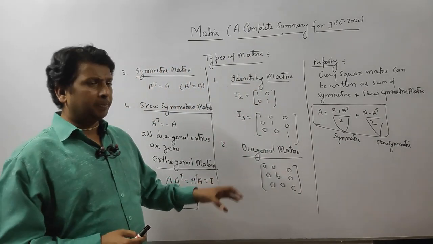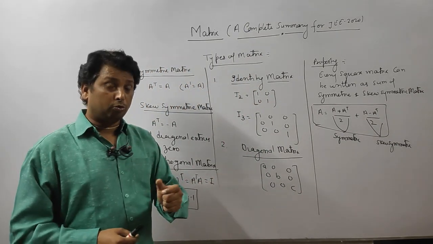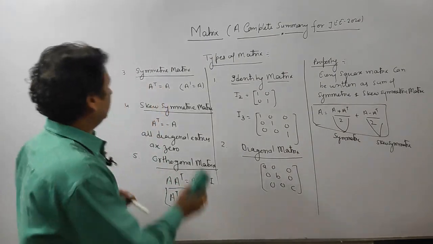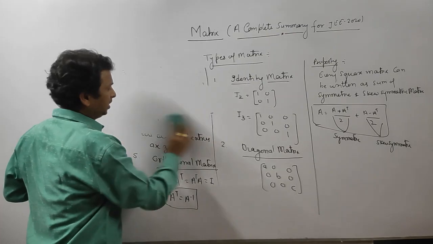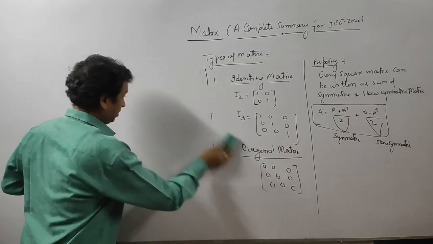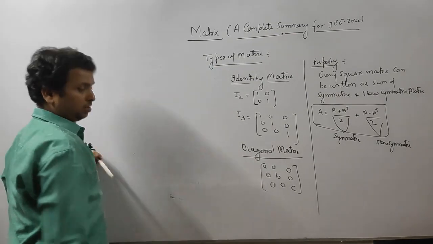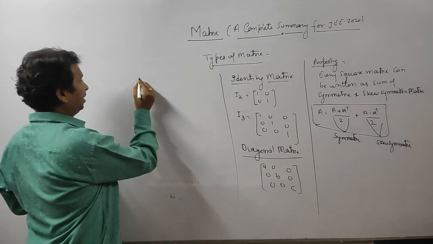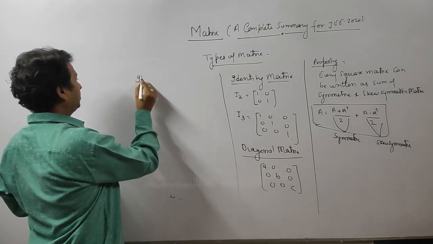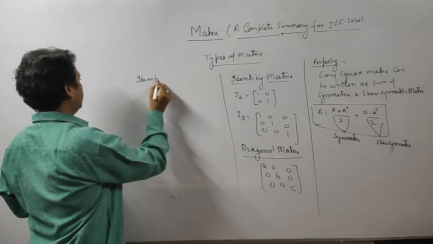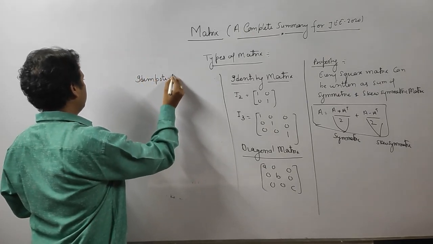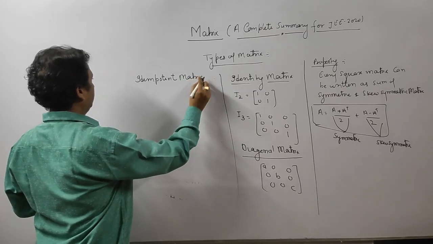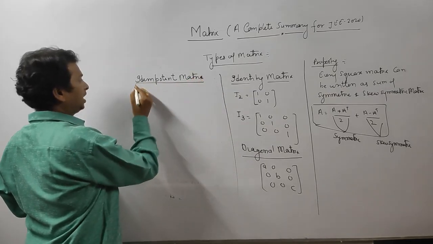Now these are the common matrices. Three important matrices are there. In that, the first matrix is idempotent. What is an idempotent matrix?